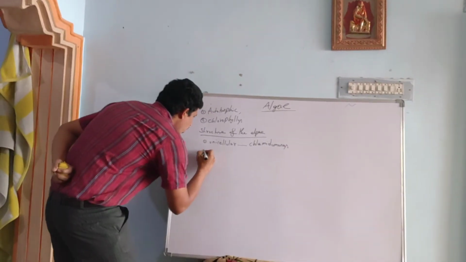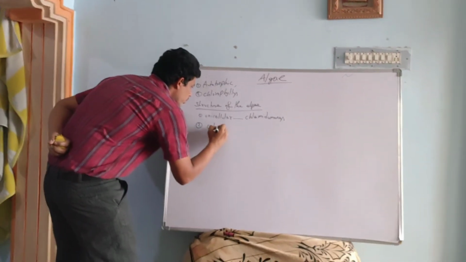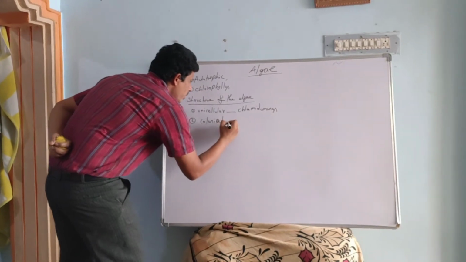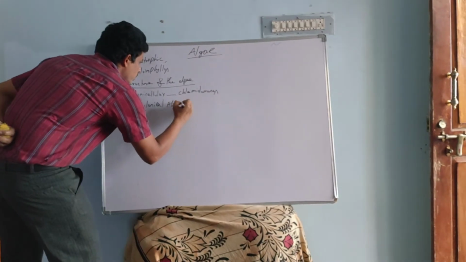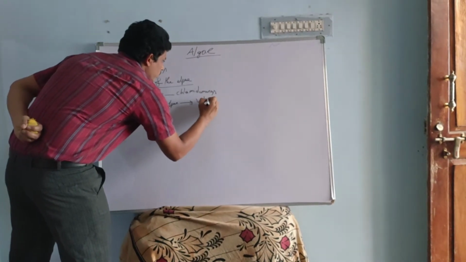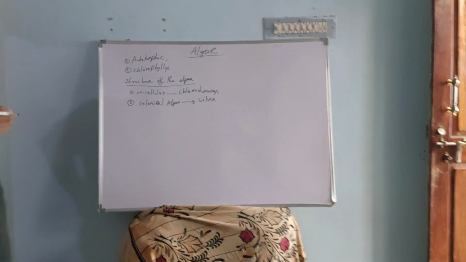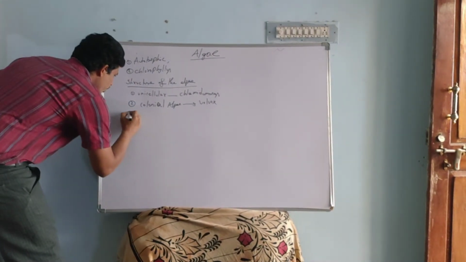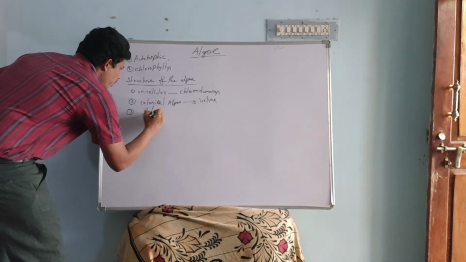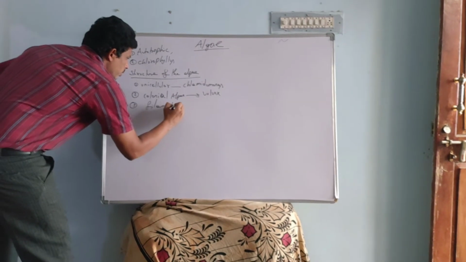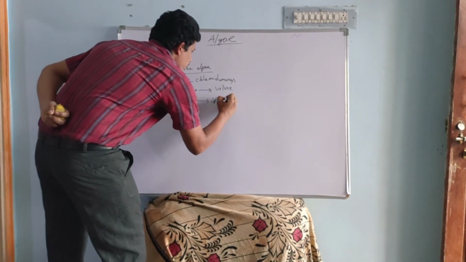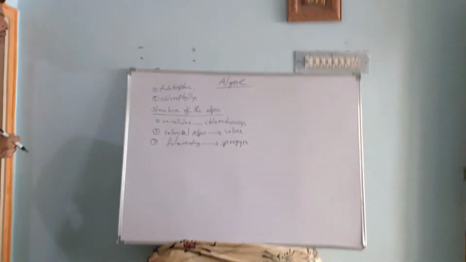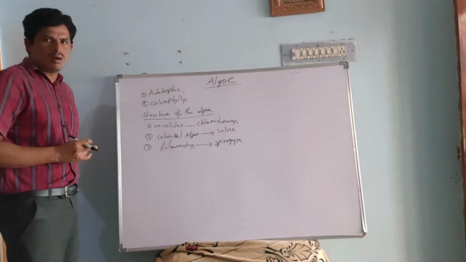Next, colonial algae, example Volvox. Next one, filamentous algae, example Spirogyra. And this is the structure of the algae.